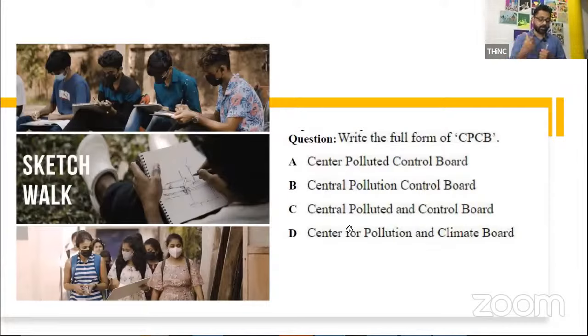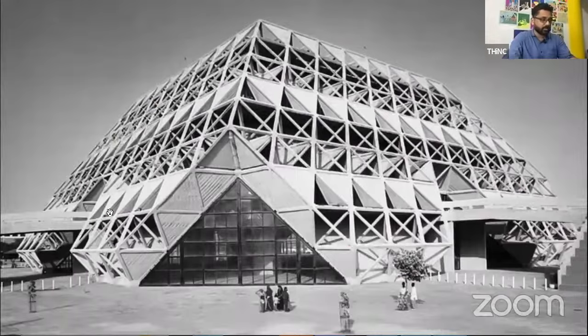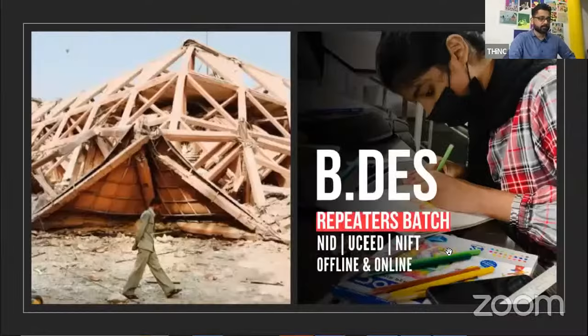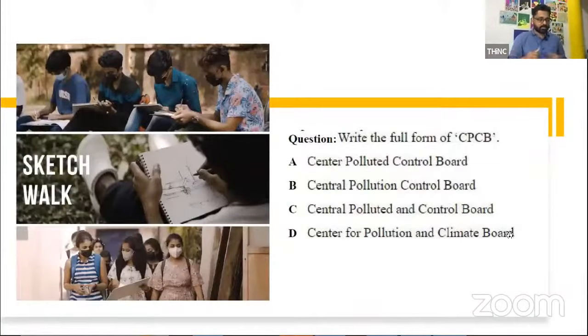In octahedron, in tetrahedron and all, the bottom surface is not counted. If you're talking about this particular square rectangle surface, they don't count it. Yes, so Central Pollution Control Board, that is correct.